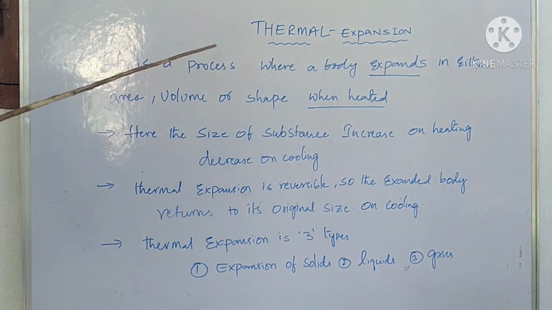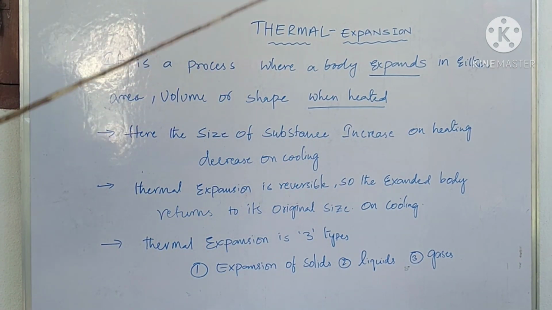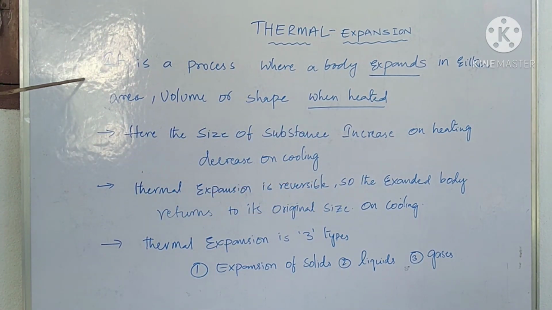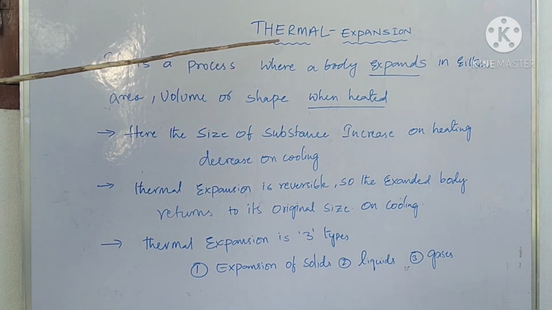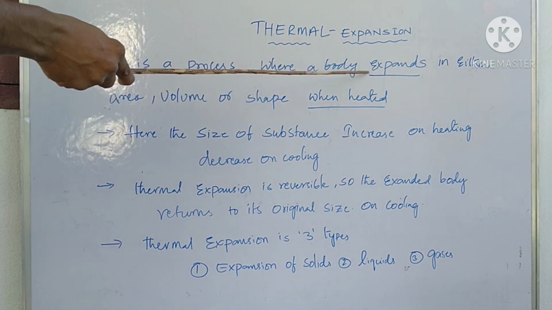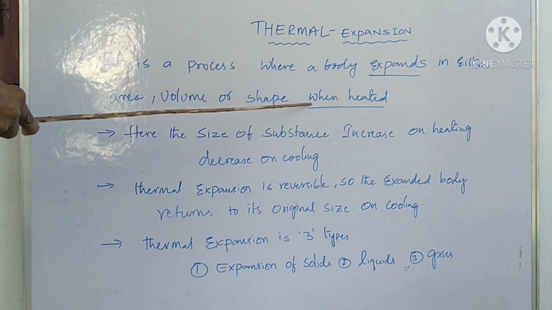Next our topic, thermal expansion. What is thermal expansion? It is a process where a body expands in area, volume or shape when heated.